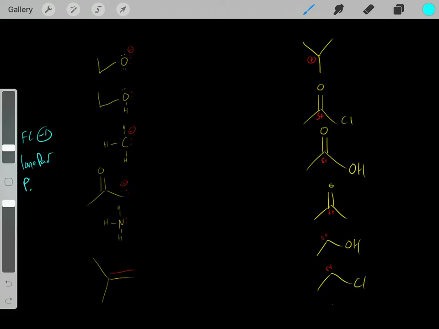So when looking for electrophiles, the first thing is look for a formal charge of +1. For example, if you have a formal charge of +1, you have a high positive charge dense region, so you're a strong electrophile. The next thing to look for is those electronegative atom interactions.